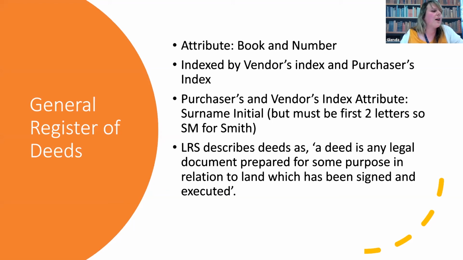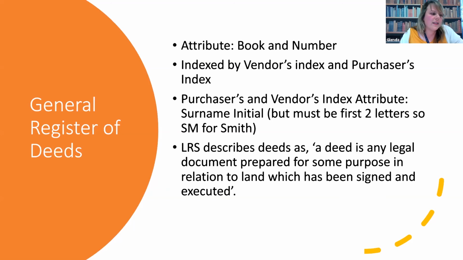In 1825, a much more formalised process was established with the commencement of the General Register of Deeds. In this case, a deed is any legal document prepared for some purpose in relation to land which has been signed and executed. This register was maintained until 1986. In the General Register, each deed is identified by a unique book and reference number, with each book containing 1,000 deeds. So this book and number reference are the attributes by which we search.